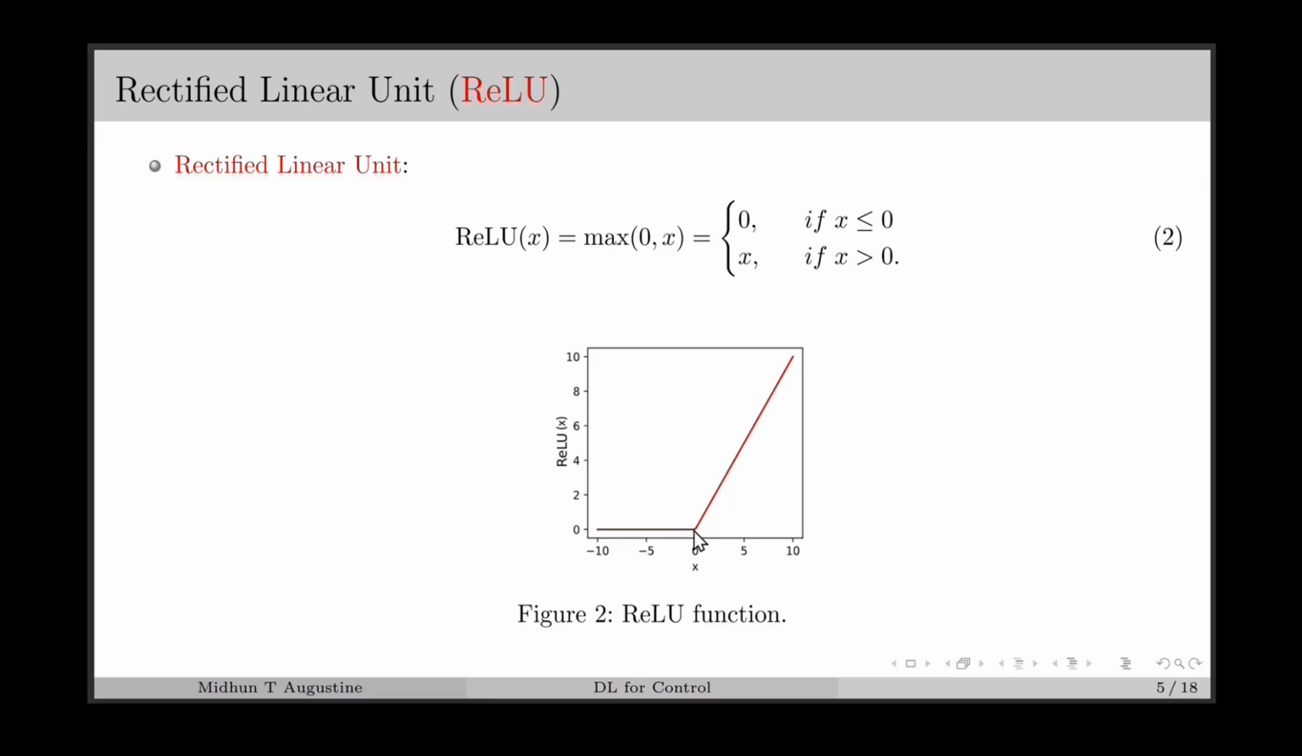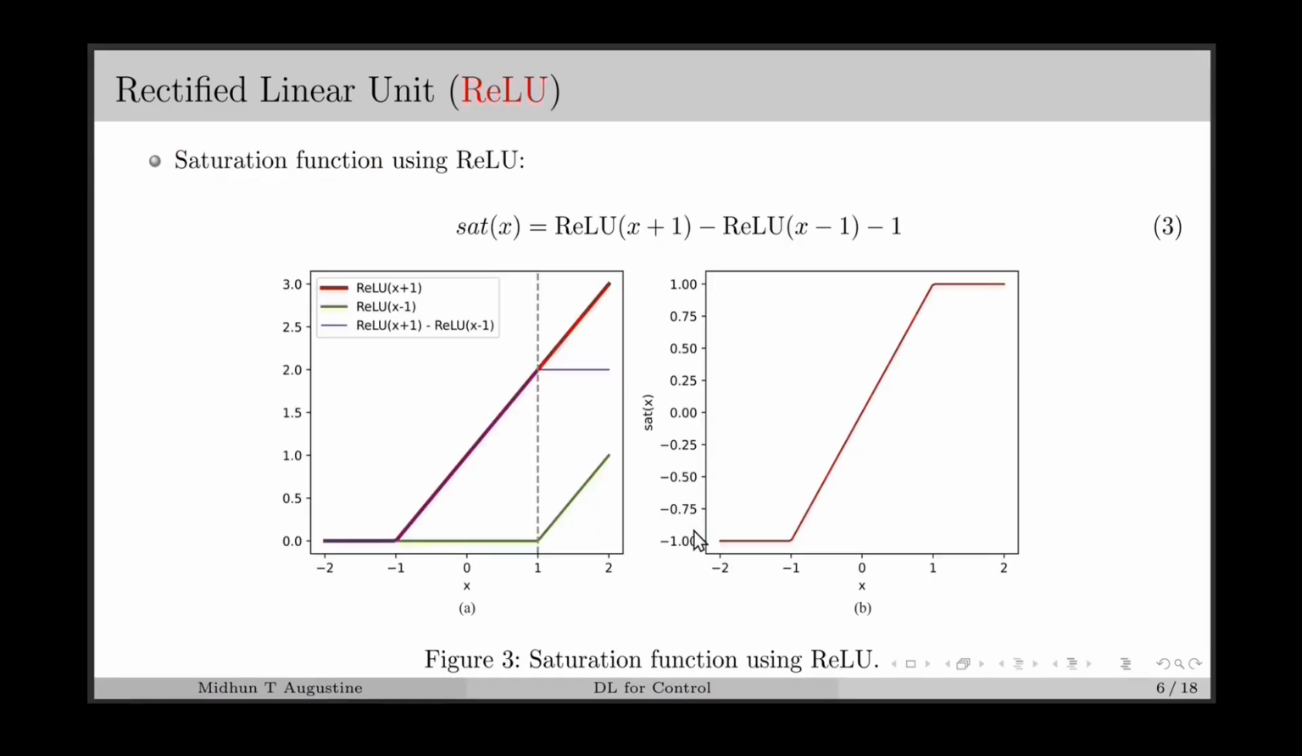This ReLU function is very important in AI and machine learning because it is one of the most popular activation functions in neural networks. Another significance of ReLU is that we can represent any piecewise linear function using ReLU functions. As an example, we can consider a saturation function, which is one of the popular nonlinearities present in practical systems. Saturation normally occurs because of the physical limitations of the system, and it commonly occurs in electrical motors due to magnetic saturation, which limits the torque or speed of the motor. Also, a control valve can get saturated because of mechanical limits, etc.